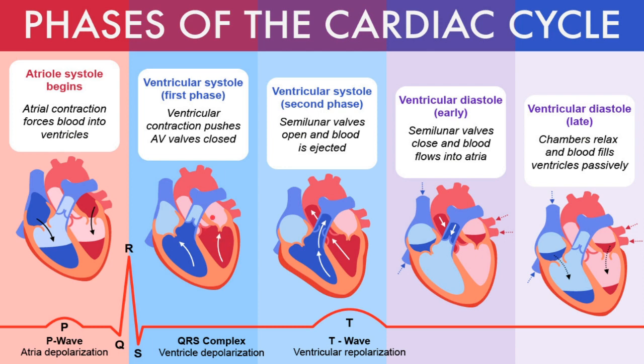And over here in the isovolumetric contraction phase, that is the first phase of the ventricular systolic phase, there is closure of the atrioventricular valve occurring, because of which we can hear the first heart sound. So the first heart sound is heard in the isovolumetric contraction phase because of the closure of the mitral valve or the atrioventricular valve, okay? Now the next phase is the second phase of the ventricular systole, and this second phase basically includes the ventricular ejection phase, okay? And in the ventricular ejection phase, there is opening of the semilunar valve, okay?